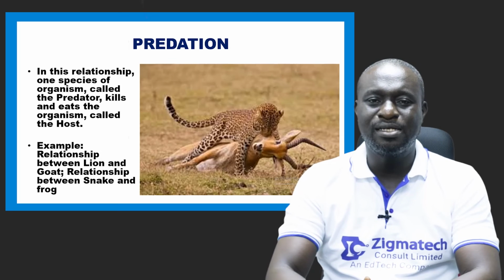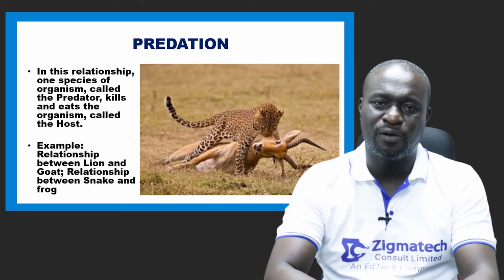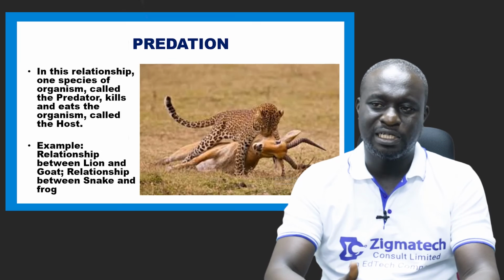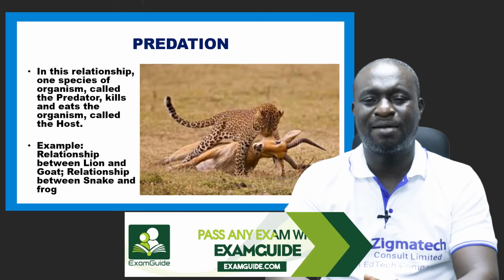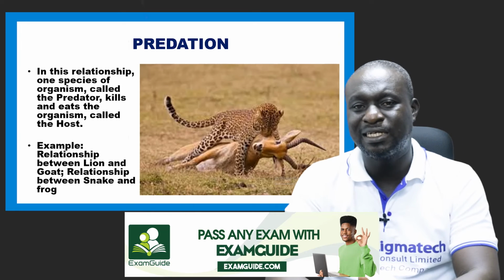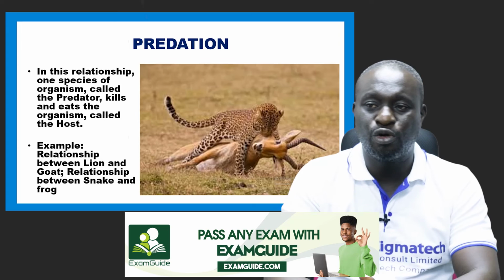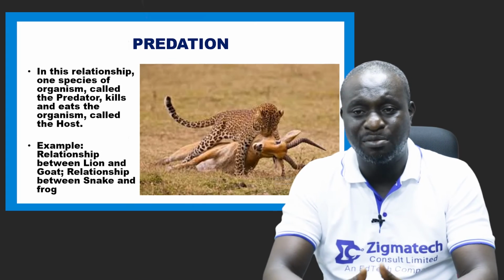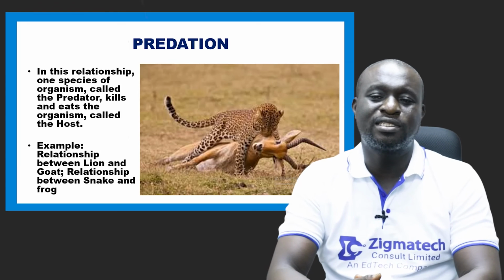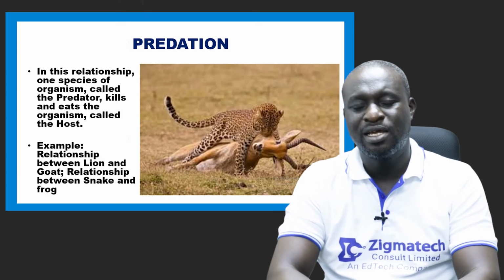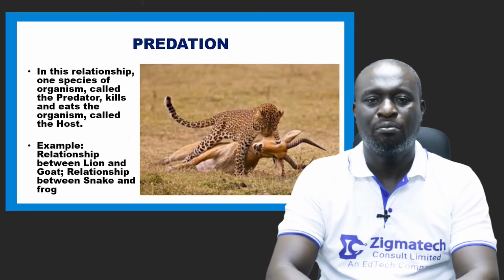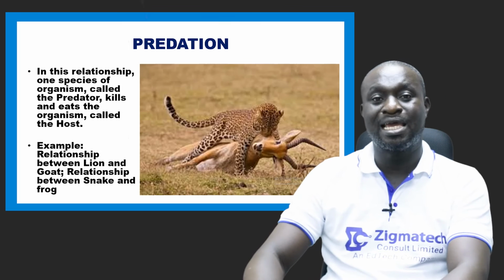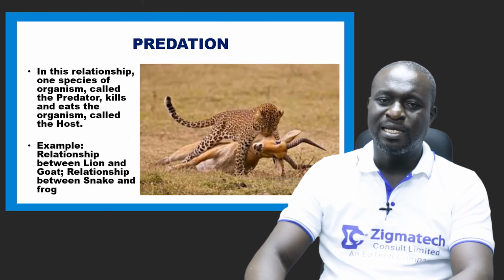The one that kills another organism is called the predator, while the one that is killed and eaten is called the prey. You see that happen in several ecosystems. An example of this relationship is seen between lions and goats. We also have a relationship between snakes and frogs. The snake here is the predator, while the frog becomes the prey. So these are examples of predation as a mode of association that exists in an ecosystem.